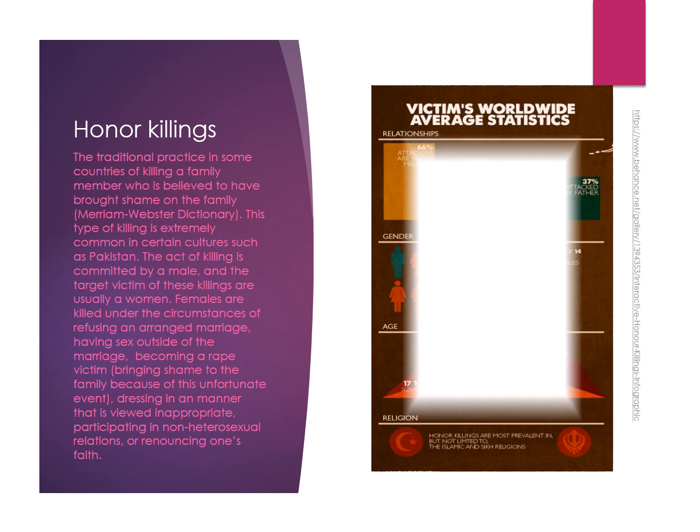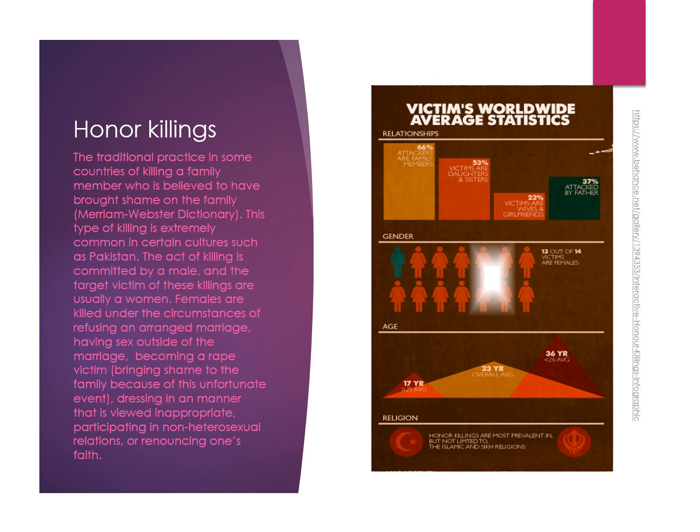Alright, honor killings. The traditional practice in some countries of killing a family member who is believed to have brought shame on the family. This type of killing is extremely common in certain cultures such as Pakistan. The act of killing is committed by a male, and the targets of these killings are usually women. Females are killed under the circumstances of refusing an arranged marriage, having sex outside the marriage, becoming a rape victim, which brings shame to the family because of the unfortunate event, dressing in a manner that is viewed as inappropriate, participating in non-heterosexual relations, and renouncing one's faith.